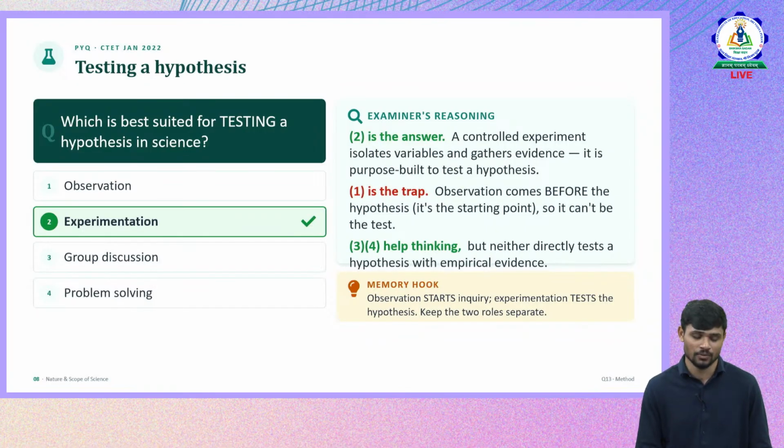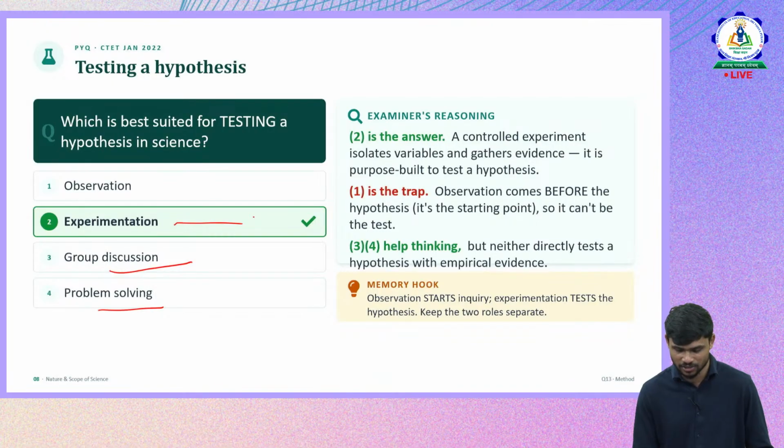This question is from January 2022. Which is best suited for testing a hypothesis in science? So what is best for testing a hypothesis? Is it observation, or is it experimentation? Is it group discussion or problem solving? So the right answer, you can see here, is experimentation. Why experimentation? Here the meaning of hypothesis is an assumption, a scientific assumption. Okay, so how do you test your assumptions? You test your assumptions by experimenting, not by observations.